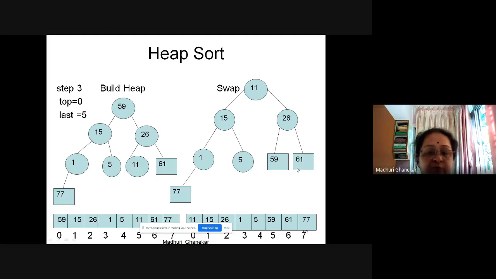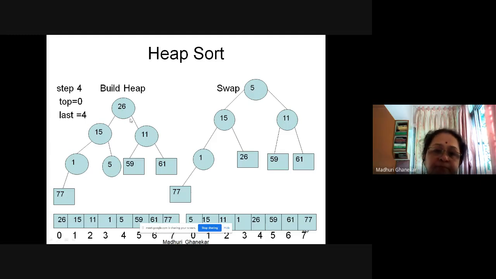Okay, so now we are not going to touch them because we have finalized their place. 59, 61, and 77 should lie at the last three places. So we will swap those two things, and what we get is step 4. Top is 0, last is 4. Why 4? 0, 1, 2, 3, and 4. Those three are already finalized.